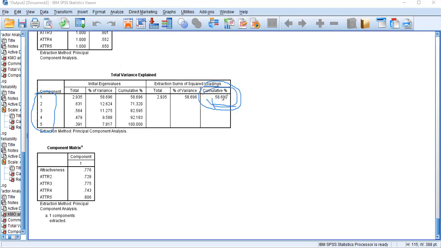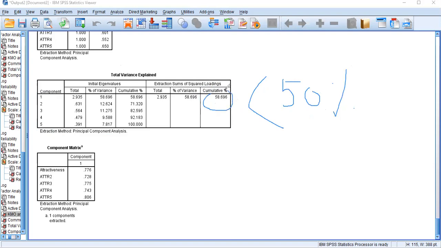Your last column value should be more than 50%, greater than 50%.